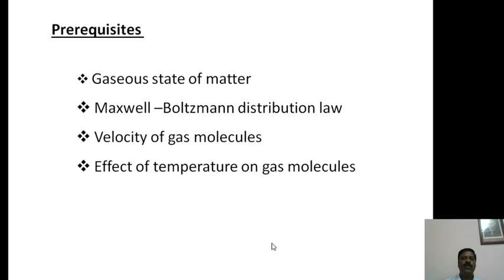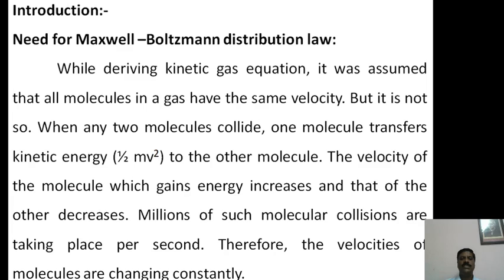Then you already know about the Maxwell-Boltzmann distribution law, the velocities of gas molecules, what the velocities are and how they vary. And lastly, the effect of temperature on gas molecules, which you have all learnt at PUC level or under high school level. Now coming to the actual concept of this session.